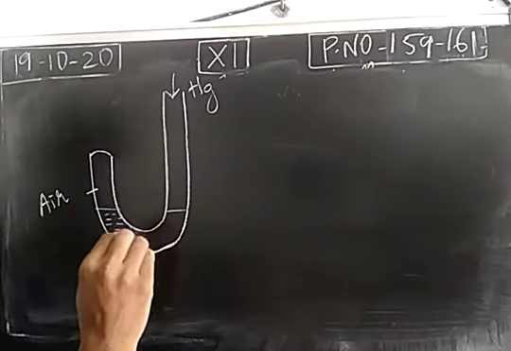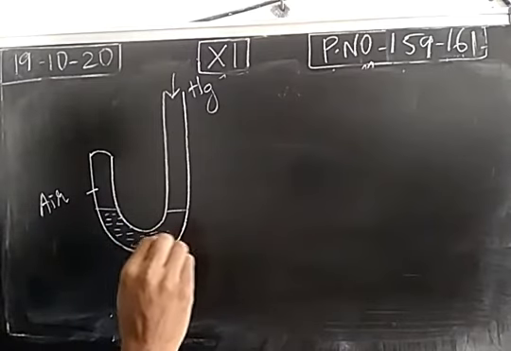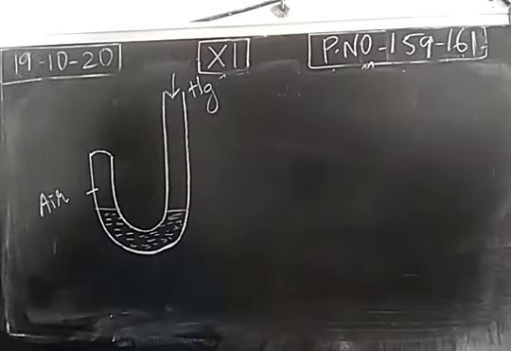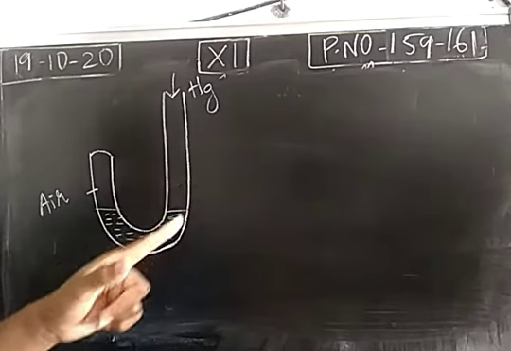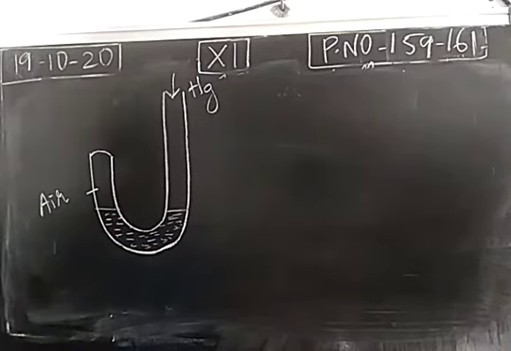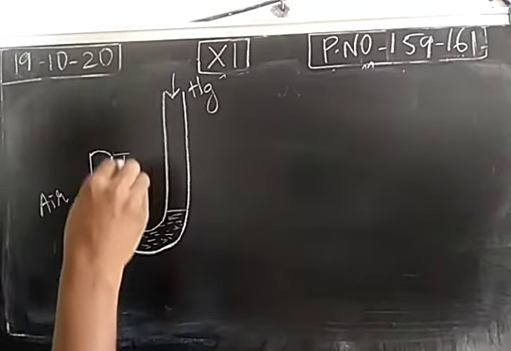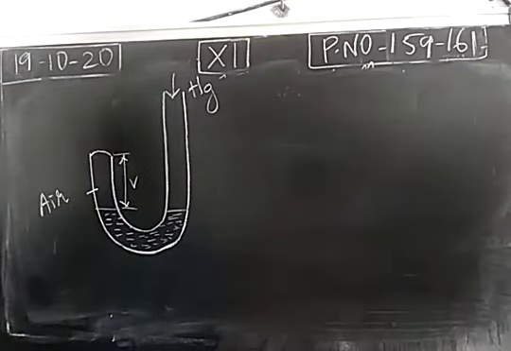So the mercury is added until the level of mercury is the same on both sides. Now the gaseous molecules are moved into the other side. This is called the volume of atmospheric air. We take it as V. This is the volume of atmospheric air, and the mercury is added and the level is the same on both sides.